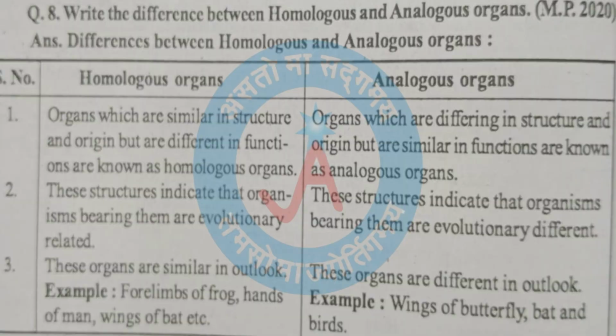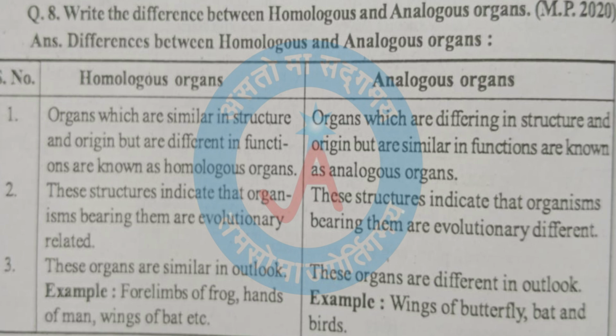Difference between homologous and analogous organs. Homologous organ, first point. Organs which are similar in structure and origin but are different in functions are known as homologous organs. Analogous organ, first point. Organs which differ in structure and origin but are similar in functions are known as analogous organs.